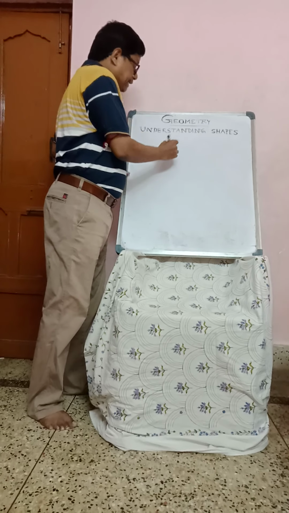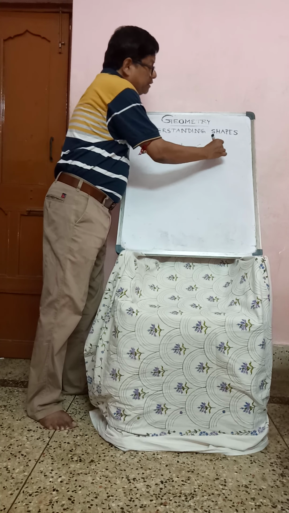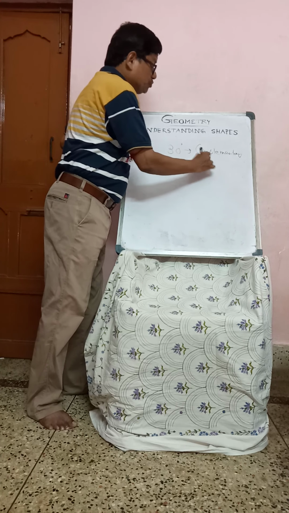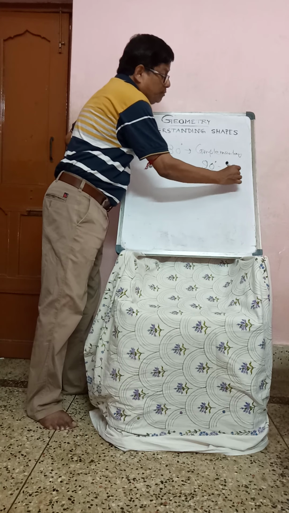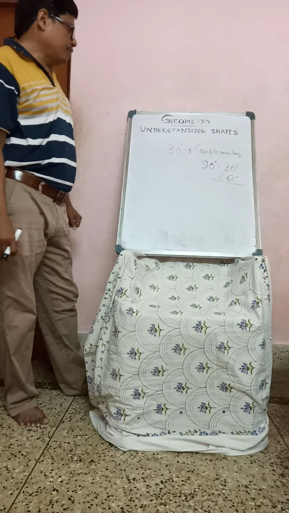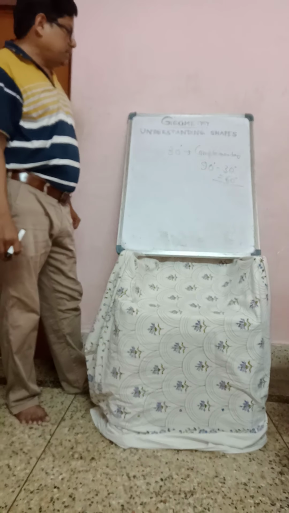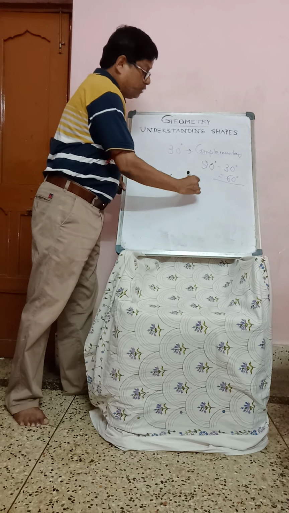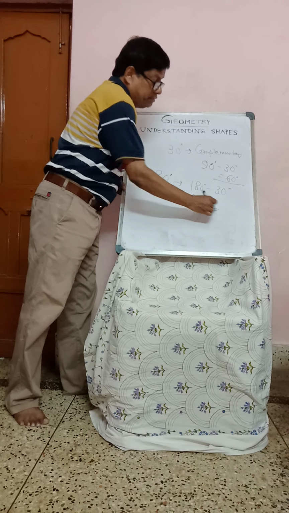Suppose one angle is 30 degrees, then the complementary angle is 90 minus 30, so you get 60 degrees, because 60 plus 30 is 90. And supplementary, suppose 30 degrees, 180 minus 30 equals 150 degrees.